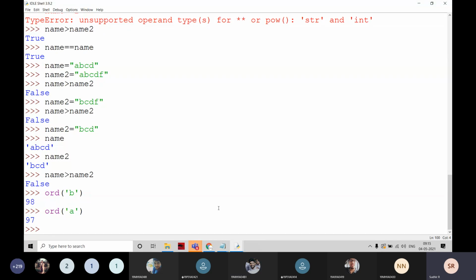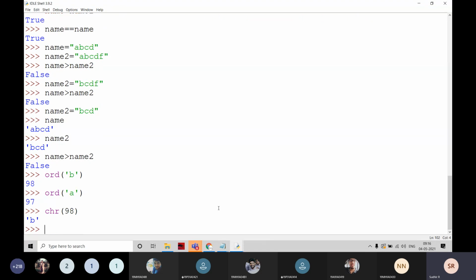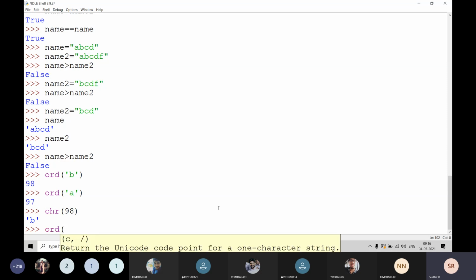It is working on ASCII values. How to get ASCII values? That is going to be the ORD function. CHR is the function to get the character for an ASCII value. You have to know the ASCII values. What is the ASCII value of small a?